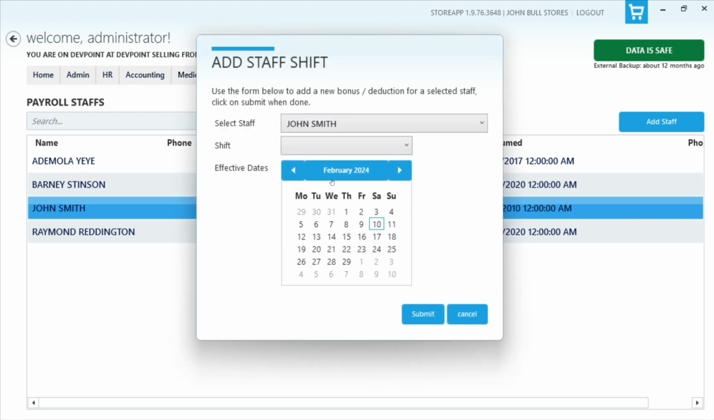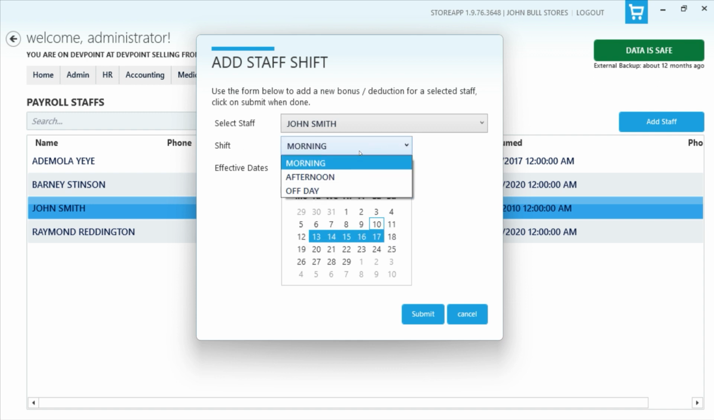So I say update. I can say I want to assign morning shift, and then I can select the date I want to give them morning shift, or I can just select and drag across. If it's afternoon shift as well, I can just do the same. And this also allows me to assign off days. Do you get? So this will work for people who don't have a work-free day.